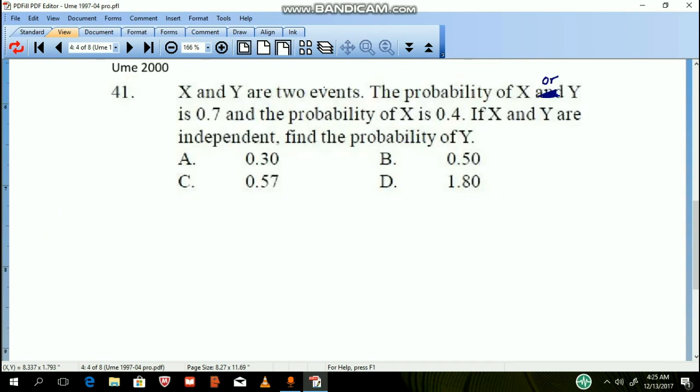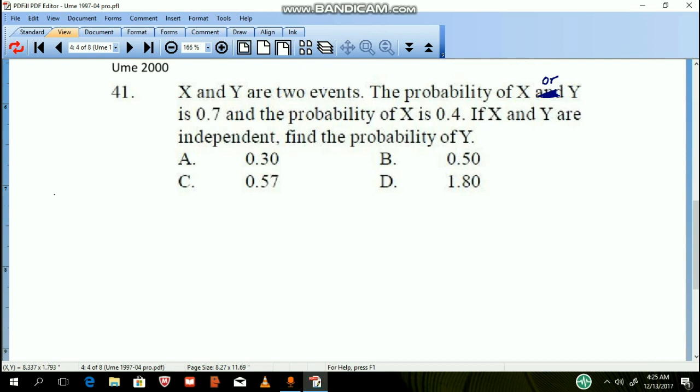UTME 2000 question 41. X and Y are two events. The probability of X or Y is 0.7 and probability of X is 0.4. If X and Y are independent events, find the probability of Y.